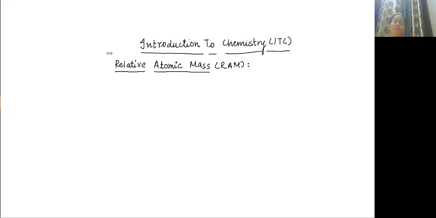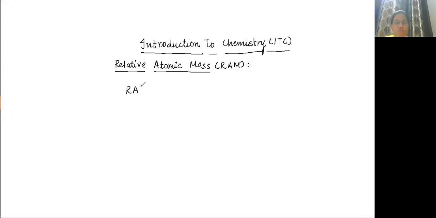So let's start with today's class. The first topic that we are going to start is relative atomic mass. Now there are three terms: relative atomic mass and gram atomic mass. Relative atomic mass is known as RAM. How to calculate RAM?